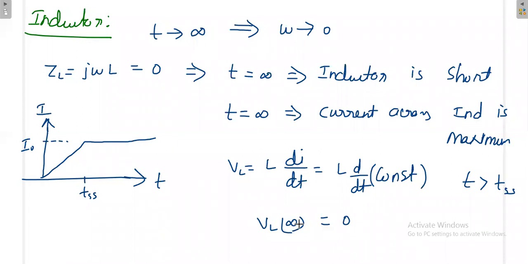Okay, the same thing we will try to get with the help of the Laplace transform, the same realization with respect to Laplace.